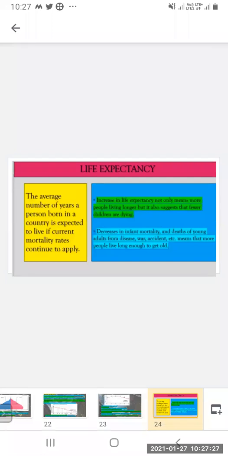So deaths due to accidents, war and diseases are also minimized, and people are living long enough to grow old.